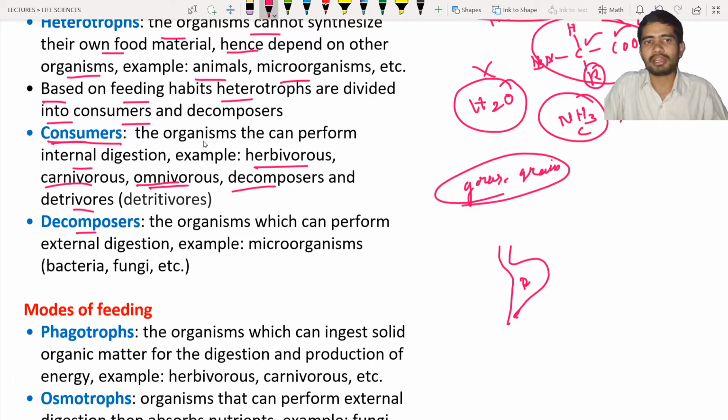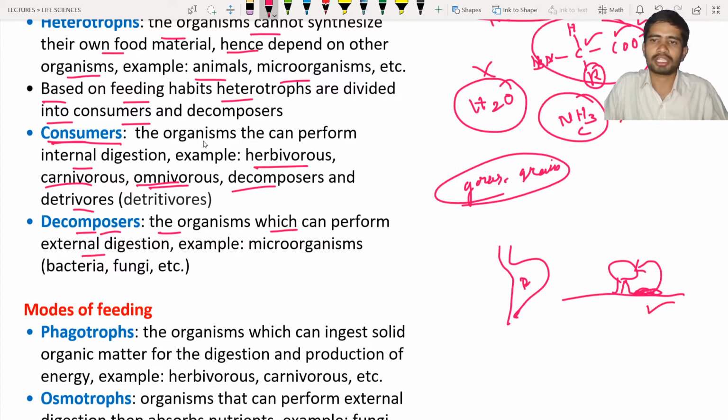Okay, and while coming to the decomposers, these are organisms that perform external digestion. It means, let us consider this is a food material and this is the organism. Let us consider this is a mushroom. What is it going to do? It is going to release some kind of enzymes onto the surface. So these enzymes are going to digest the food material, and the nutrients will be readily available. So these nutrients are taken up by the mushroom. Okay, where can you see the digestion process, inside the organism or outside the organism?